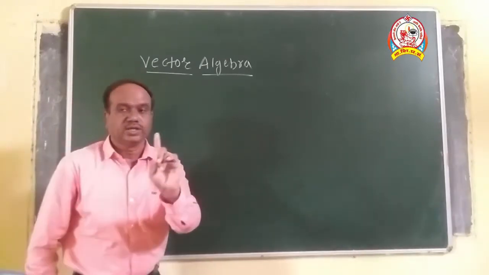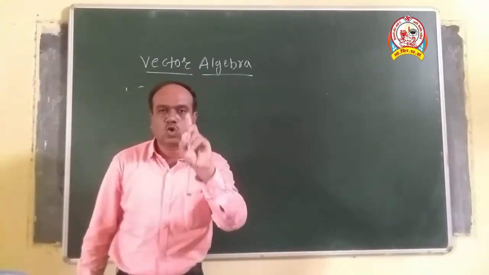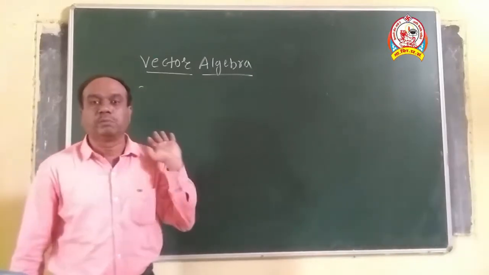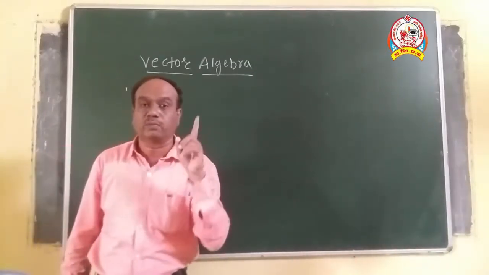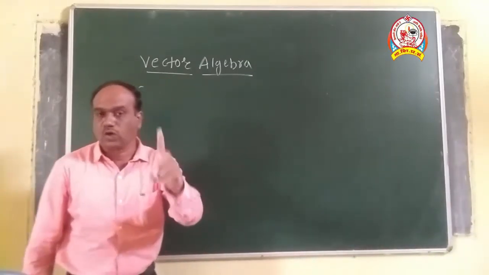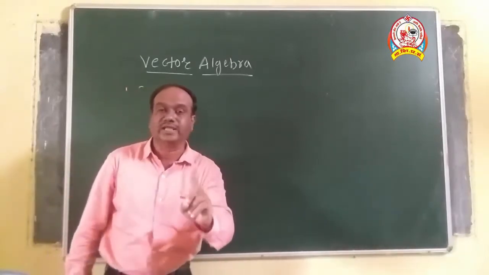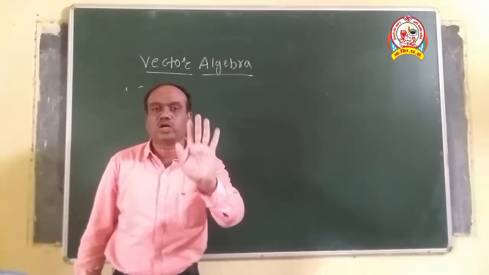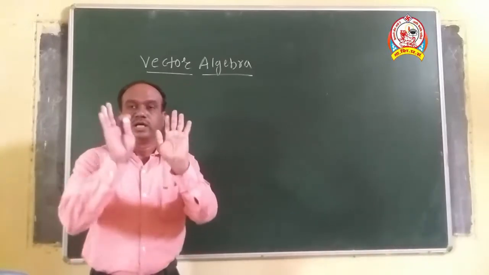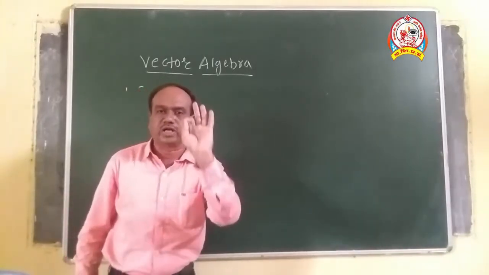We know very well that a scalar physical quantity is a pure number, a pure figure. But in the case of a vector quantity, observe that it has a direction, and therefore the representation of a vector quantity is different.